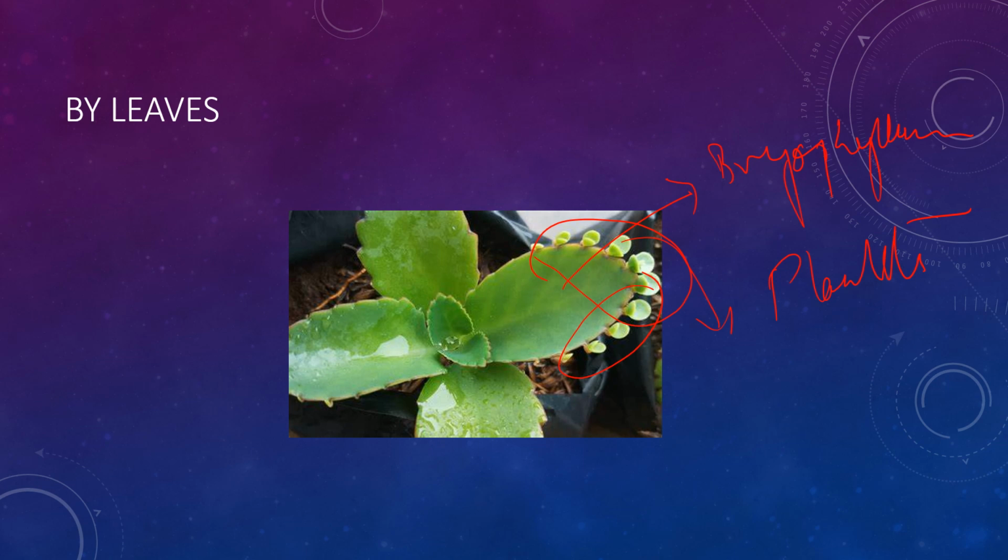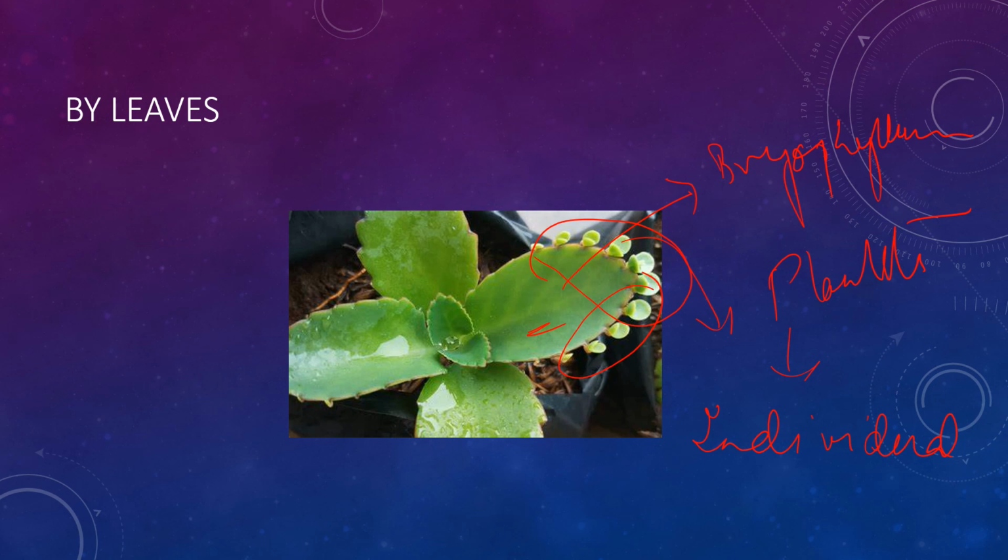So when they are growing into individual plants, these big leaves will decay off. So their function is over, their food and water supply is over, and now the plantlets have grown into individual plants. So this is how vegetative propagation happens by leaves. So this is all regarding vegetative propagation by natural methods.